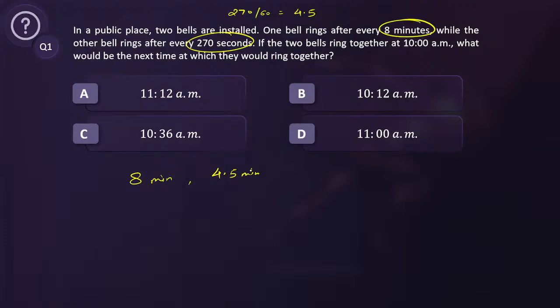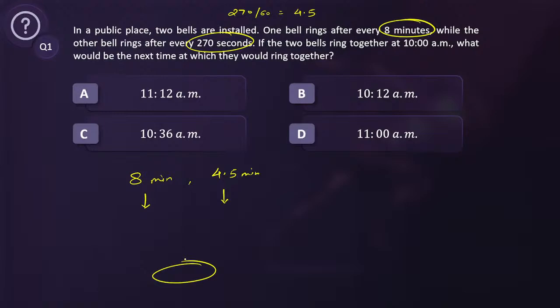Now these two bells will keep ringing after every multiple of these times. So the first bell will keep ringing after every 8 minutes: 8, 16, 24, 32, 40 and so on. And the second bell will ring at 4.5, then 9, then 13.5, 18. Right? It will keep on ringing like this. Now we have to find out after how many minutes they will ring together. So I'm looking at the multiples of 8 and multiples of 4.5, and I have to look for the common multiple of 8 and 4.5.